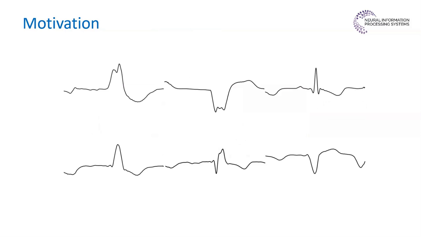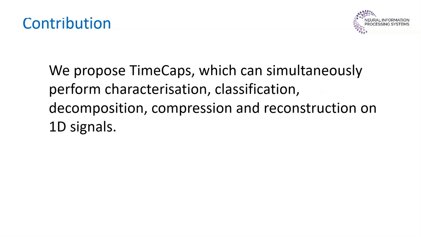Integrating these abilities for 1D signal, CapsNet could provide a comprehensive and meaningful latent representation of 1D signals, which is useful for a multitude of auxiliary tasks. Pathological markers of ECG signals are encoded in the duration, amplitude, shapes, and the intervals of waveforms. So, our main goal is to develop a new end-to-end trainable capsule network architecture that can simultaneously classify, encode raw 1D signals, and decode the encoded signal.